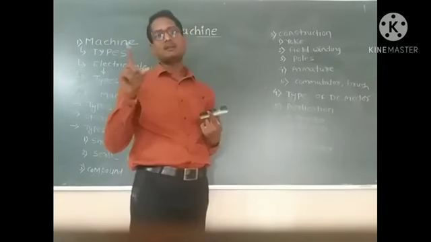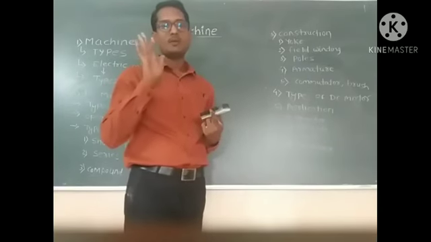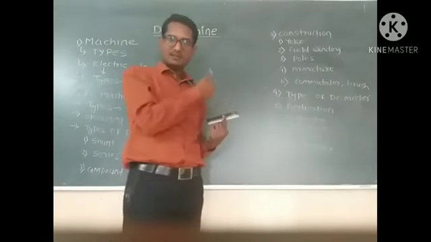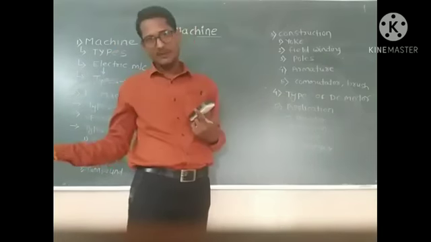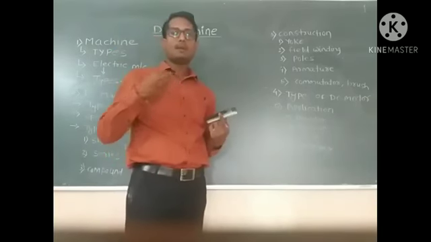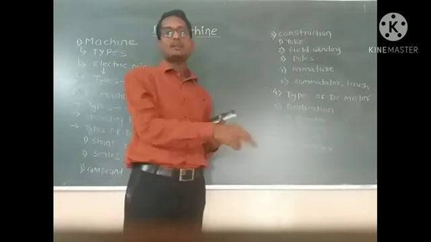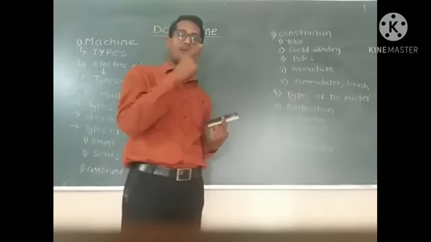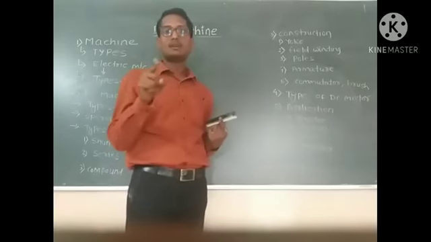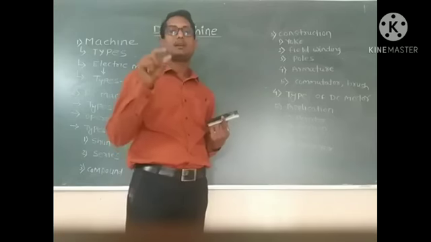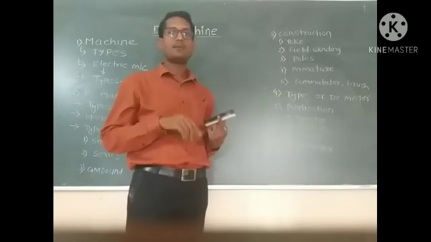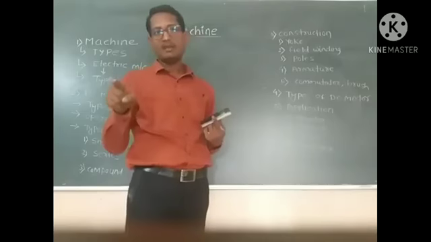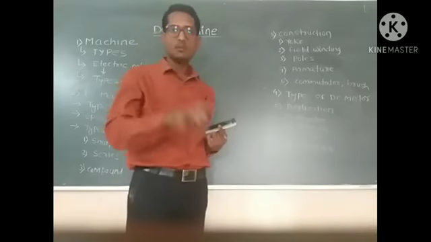When we apply mechanical input to the DC machine, it gives electrical power, meaning it works as a generator. When we apply electrical energy to the DC machine, it gives mechanical power, meaning it acts as a motor.